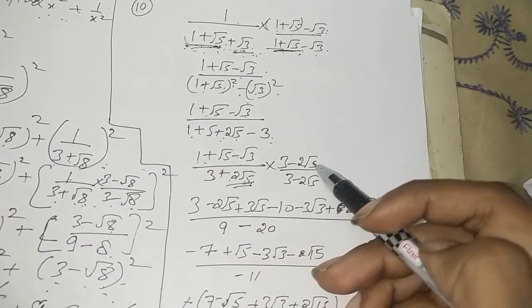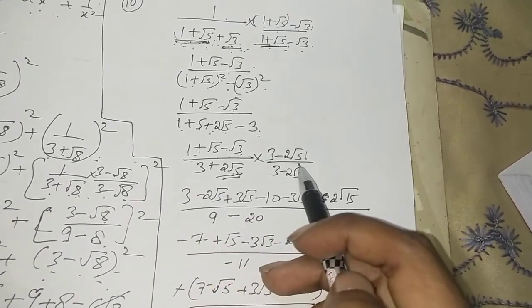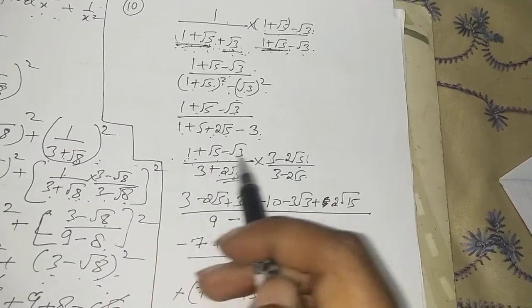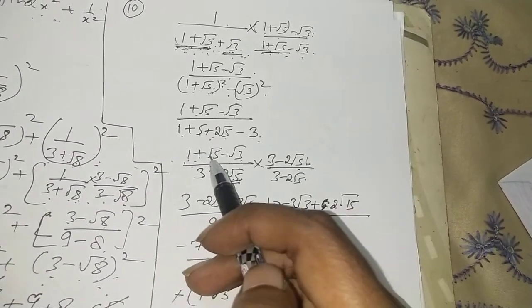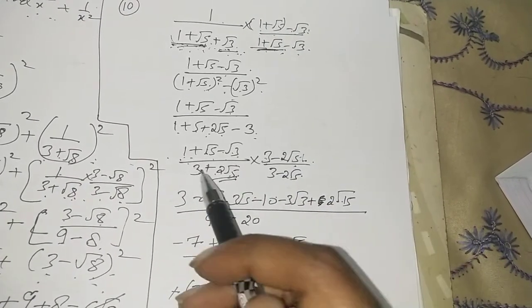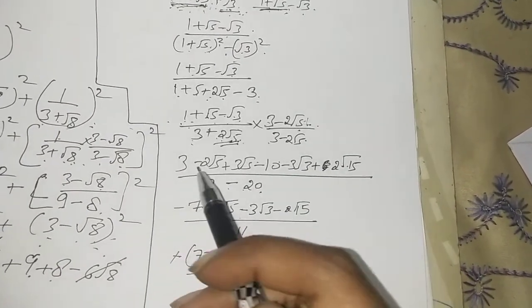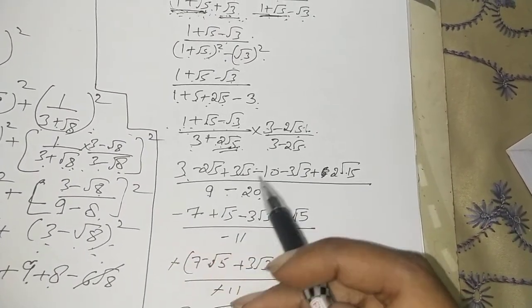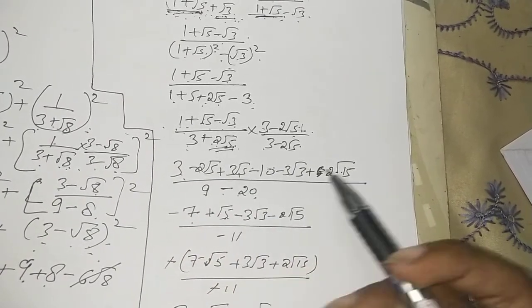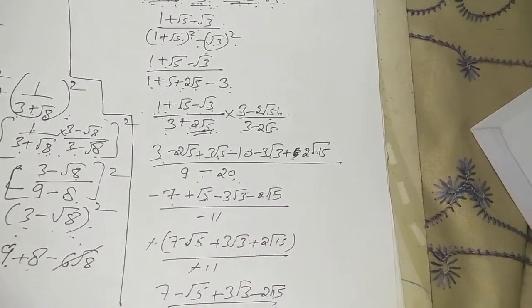So multiply by its conjugate again in the numerator and the denominator. Now we are having three terms and two terms. Like simply algebra solving, first bracket first term into both the terms of the second bracket, first bracket second term into both the terms of the second bracket. So in this way we will be obtaining all these three terms upon the denominator (a plus b) into (a minus b), a square minus b square. Now solve the like terms, that is 3 minus 10, minus 7, minus 2 root 5 plus 3 root 5 will be root 5, 1 root 5 though we do not write the 1, and this will be copied down as it is, upon 9 minus 20, which will give us minus 11.